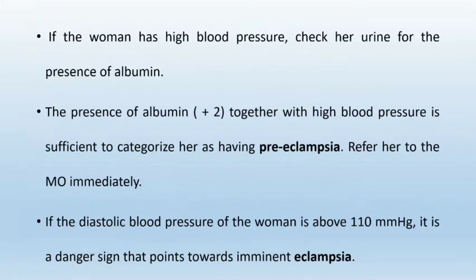Then if a woman has high blood pressure, check her urine for the presence of albumin. Because the presence of albumin, usually +2, together with high blood pressure is sufficient to categorize her as having preeclampsia. So refer her to the MO immediately. And if the diastolic blood pressure of the woman is above 110 mmHg, it is a danger sign that points towards imminent eclampsia. It means there can be a chance of convulsions.